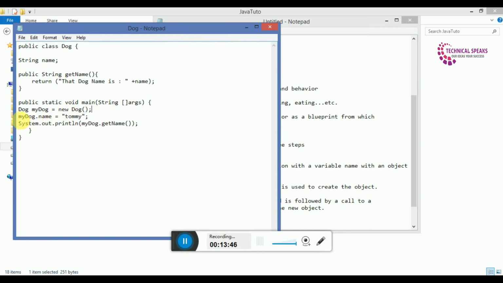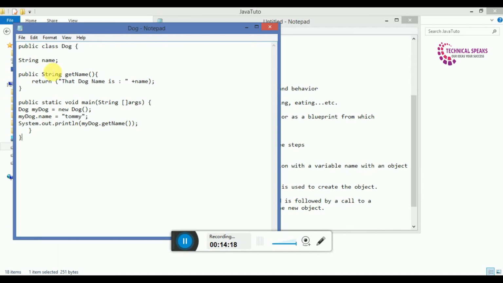Then again I use the object dot name, which is our String name, equal to, we pass the name as Tommy, and then simply print this. myDog is the object, and dot getName is the method. Here we just call the getName method, myDog.getName, and terminate it.